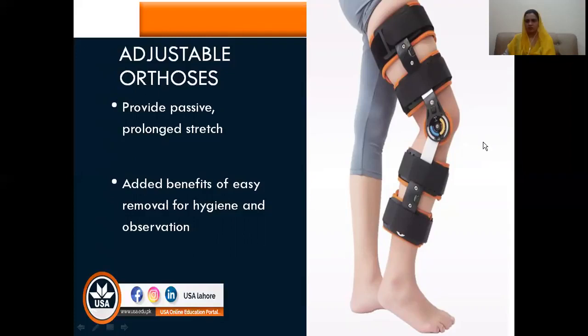There are very few chances of skin ulceration or any vascular problems. Sometimes in a serial cast, if it is not applied properly, there can be reduction in blood supply to that area, but this is not the case when we are using such adjustable orthosis. So adjustable orthosis can be used, providing you with a long stretch, and they are more hygienic too.